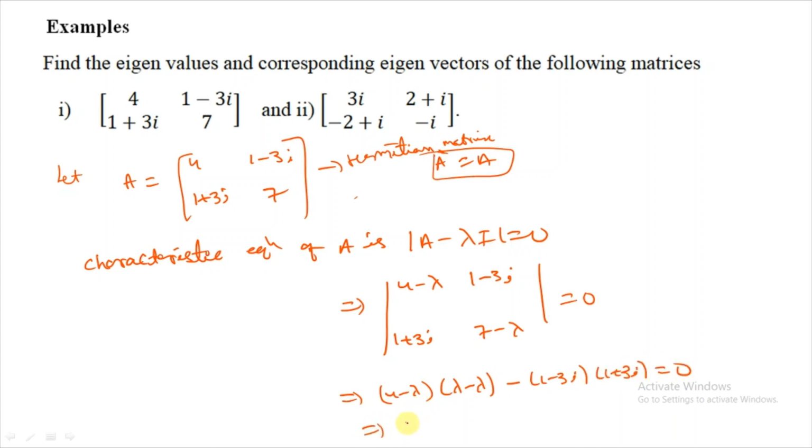Simplify: lambda square minus 11 lambda plus 28, minus (1 minus 9i square), where i square is minus 1, so 1 plus 9 is 10. That gives lambda square minus 11 lambda plus 18 equal to 0. This is (lambda minus 2)(lambda minus 9). Therefore lambda equal to 2, 9.